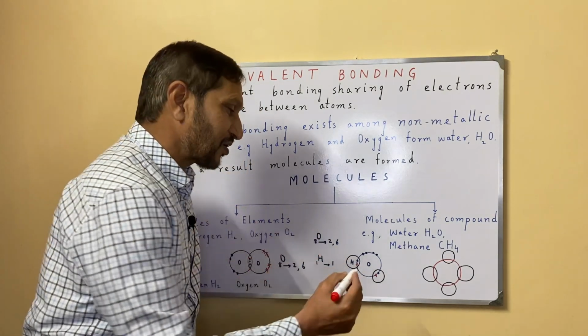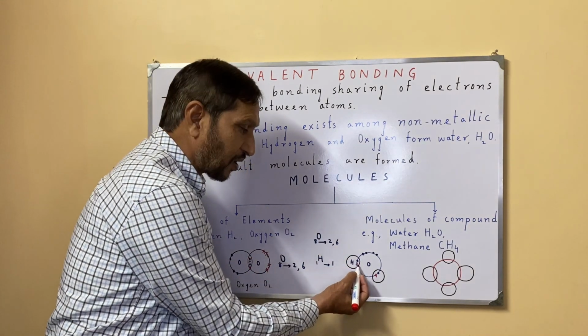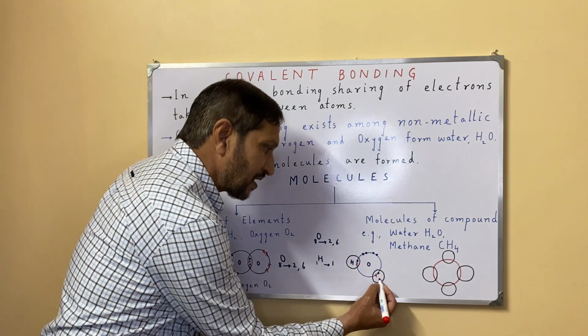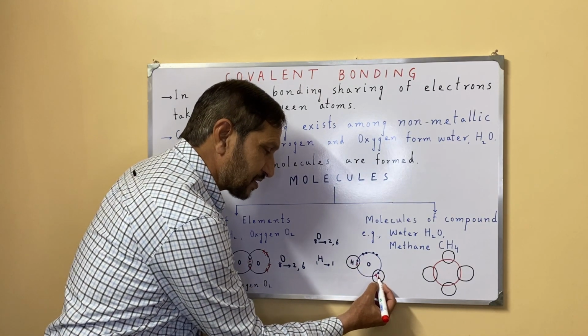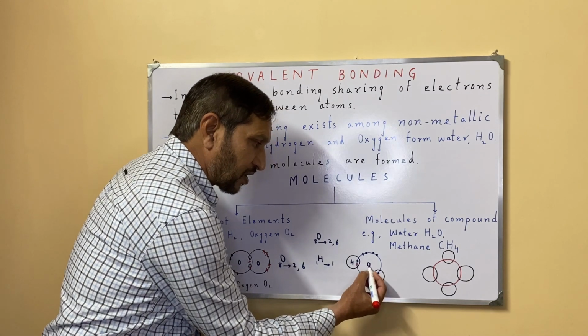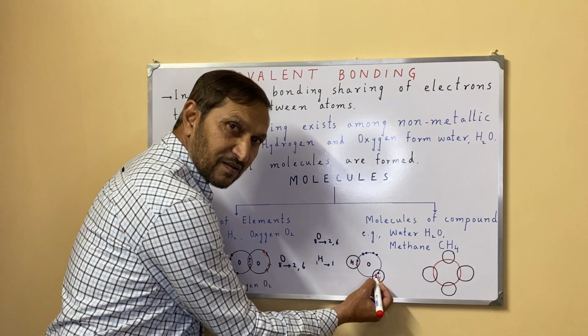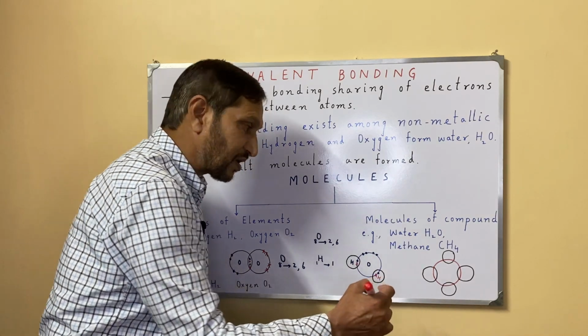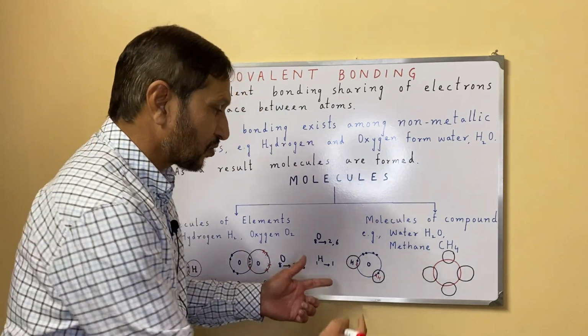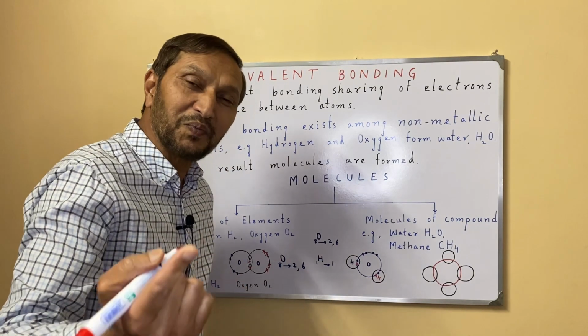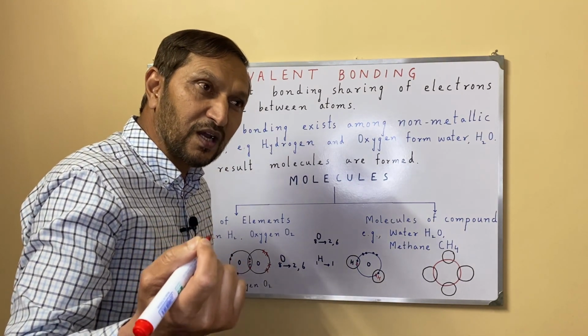So 2 electrons, so hydrogen's outermost shell got complete. Similarly here, this hydrogen's outermost shell got complete. 1 electron of this oxygen and 1 electron of hydrogen itself, so it will form 2 electrons. So this hydrogen atom got duplet, its first shell completed.